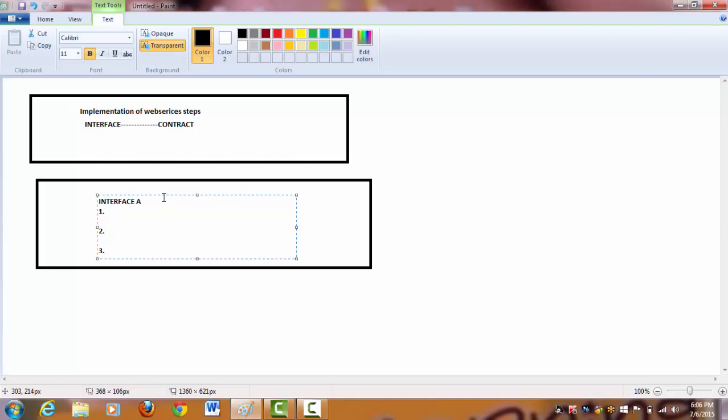For example, at a later point of time, this interface A can be used by different classes, right?